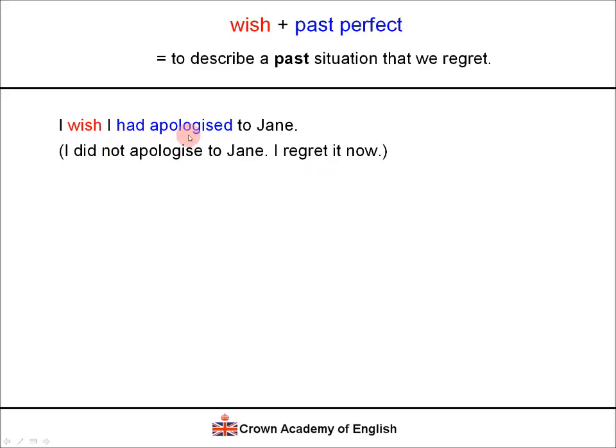So when the past perfect is in the affirmative, or positive, then it means that we regret not doing something. I did not apologize to Jane, and that is what I regret.